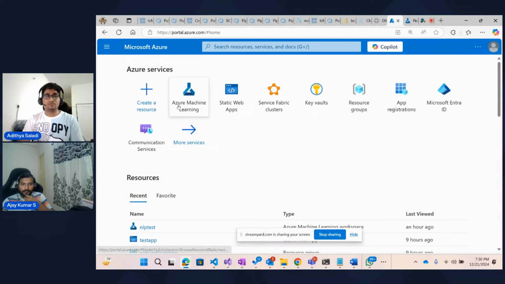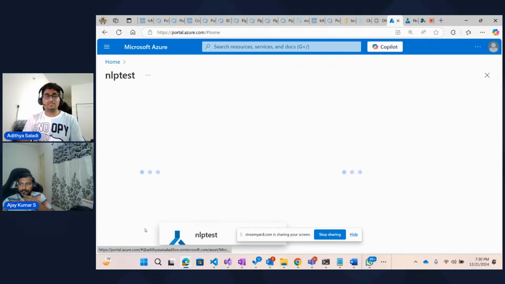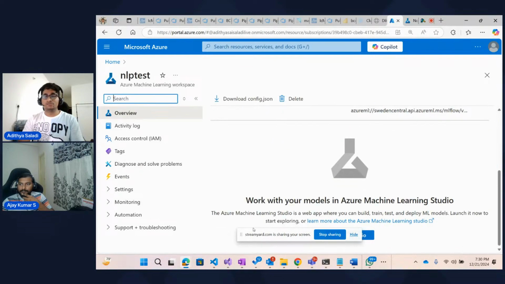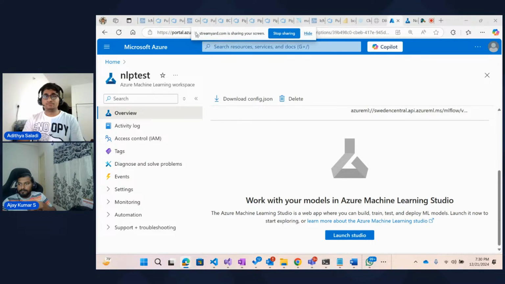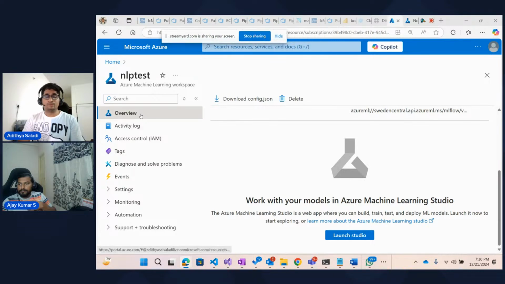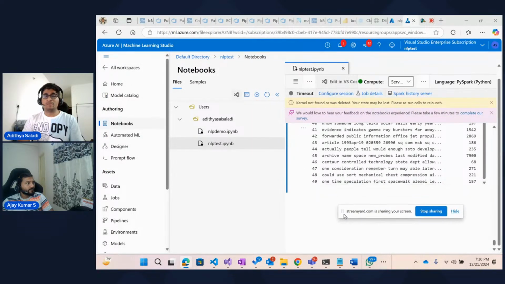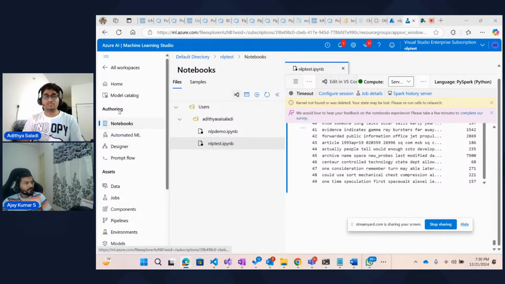Once you go to my resource, this is the one that I created yesterday. On the overview page, you have an option to launch the studio. Just scroll down a little, and you'll see this option. Once you click on launch studio, it will open a new portal, which is ml.azure.com, which is nothing but your Azure AI Machine Learning Studio.